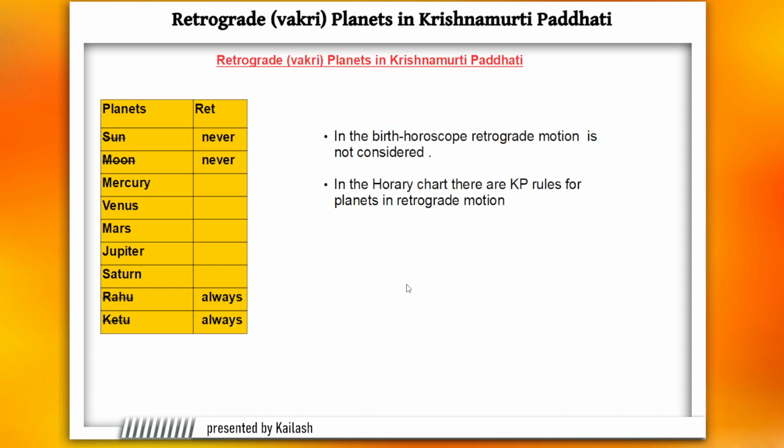Sometimes you might find it strange that the kind of importance Krishnamurti has given to the retrograde planet in the horary chart is not given in the birth horoscope. But before we discuss this, first let's look at the horary rules.